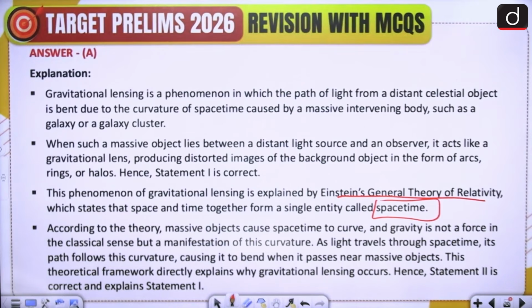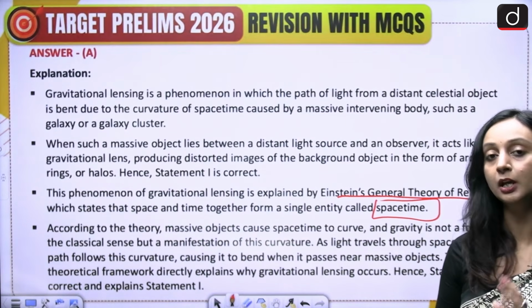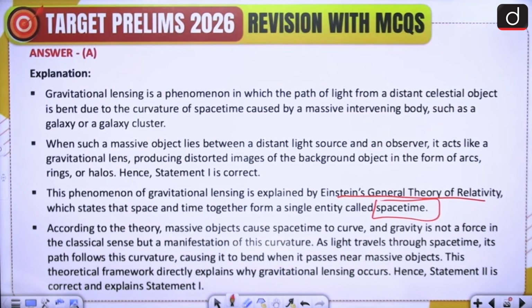As the light travels through space-time, it follows this curvature. So space-time is curving and light also follows the same curve. It is also going to follow the same bend. Please take a screenshot of this.